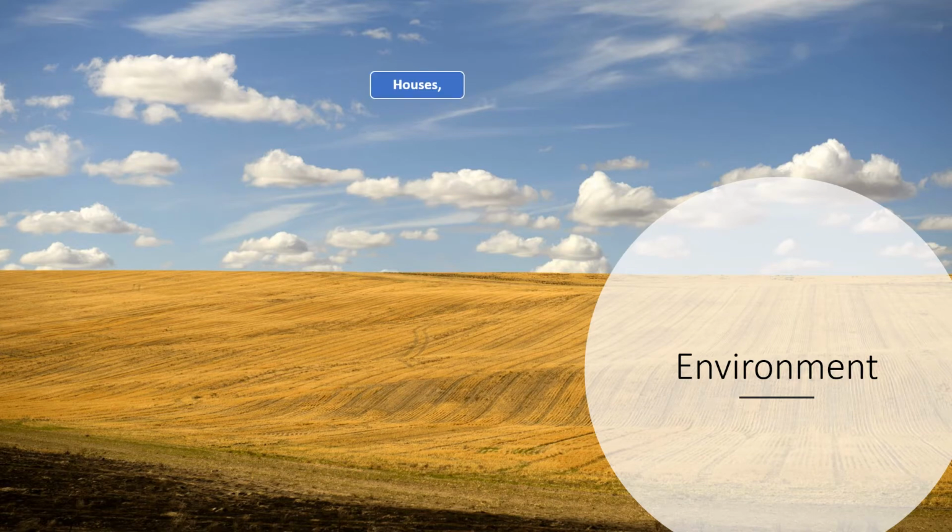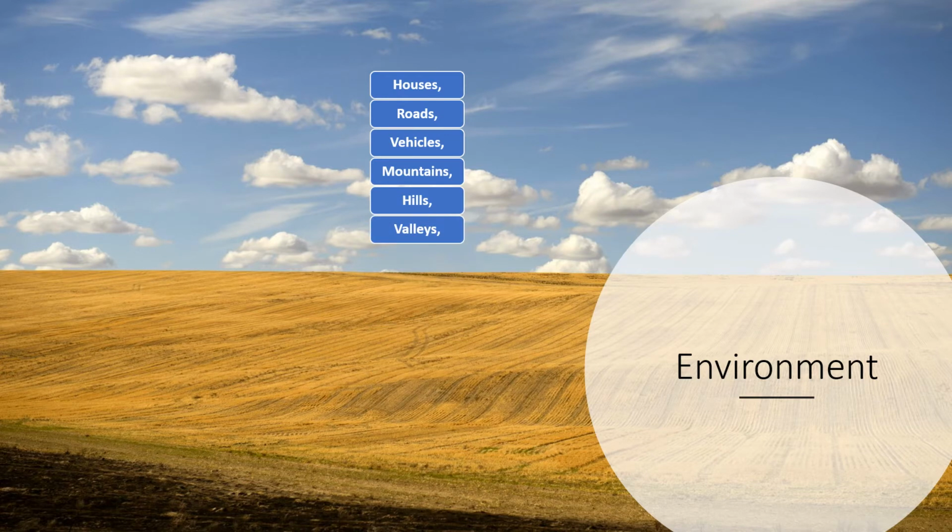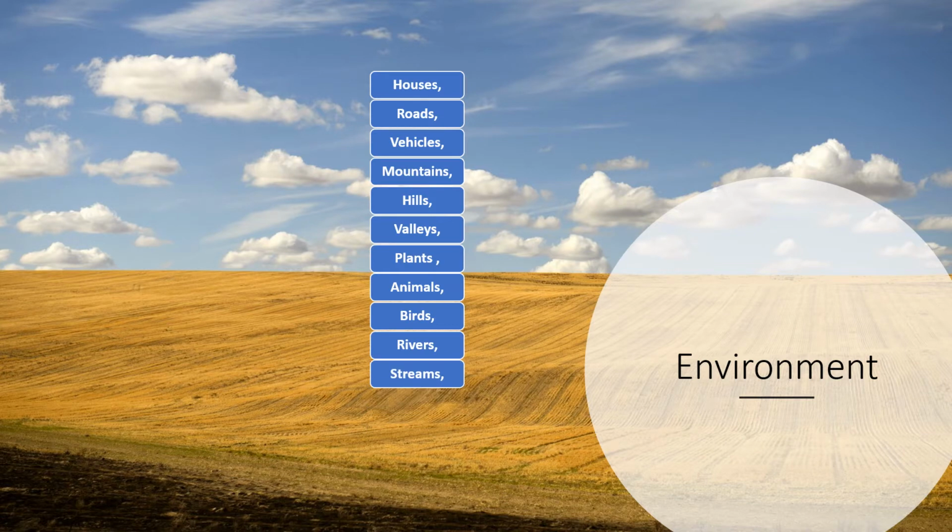You can see houses, roads, vehicles, mountains, hills, valleys, plants, animals, birds, rivers, streams, soil or rocks. All of this comprises our environment.